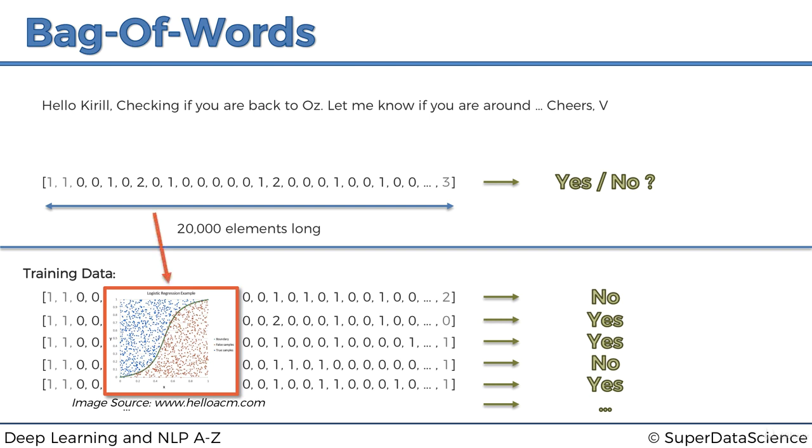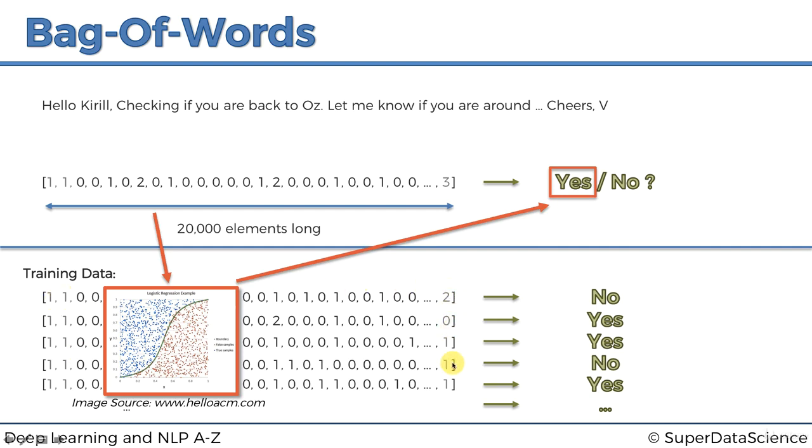Then we can feed our actual email that we got into this model, and then get a response. So for instance, yes, and that's it. So we use all the training data to create a model. We feed in our actual email, which, this is important, has exactly the same format.